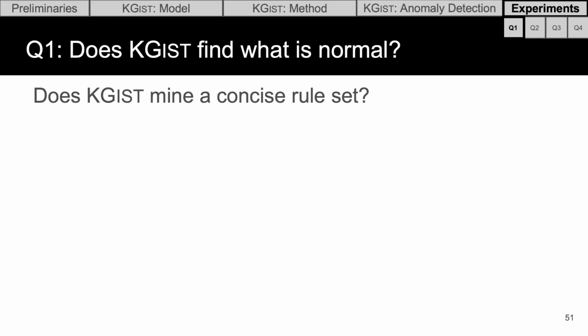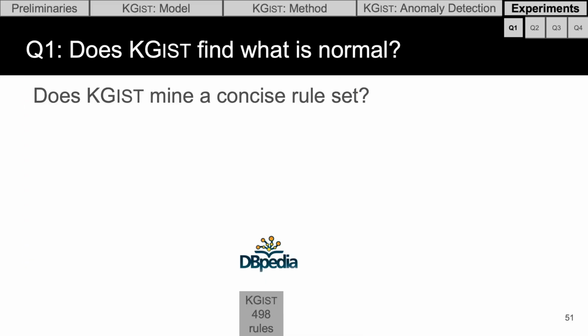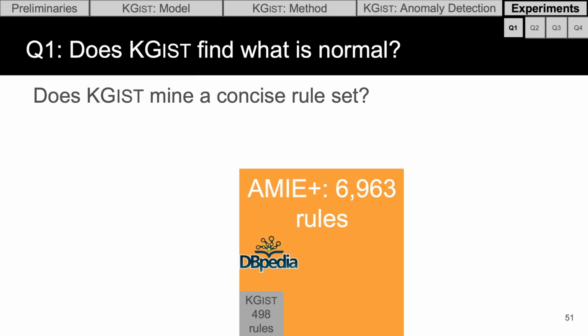To answer this question, we compare to AMY, which is an existing rule mining method that doesn't use the minimum description length principle and instead uses the support and confidence framework of associational mining. On NEL, KGIST mines 573 rules, and in comparison, AMY mines a whopping 32,676 rules. Similarly, on DBpedia, KGIST mines only 498 rules, while AMY mines 6,963 rules. So in both cases, KGIST is mining orders of magnitude fewer rules than existing rule mining techniques.